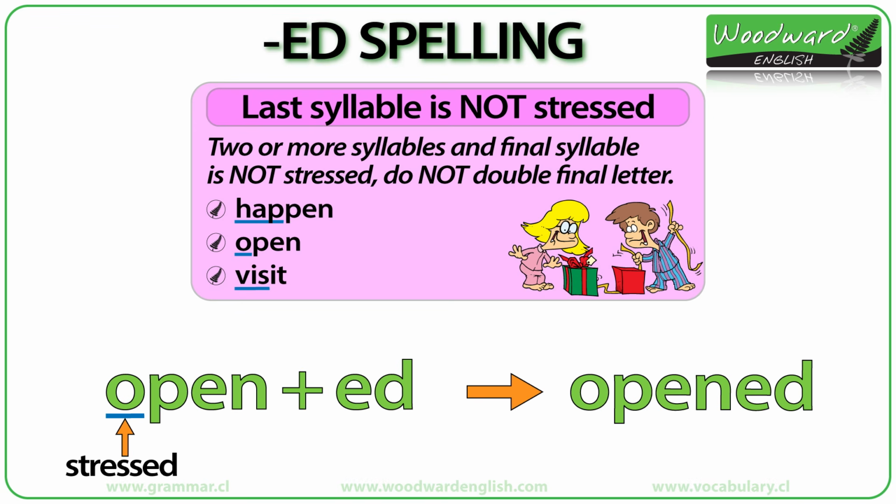The first syllable is stressed, so we just add ED to the end of each. Happen becomes happened. Open becomes opened. Visit becomes visited. There are a couple of exceptions to this rule, like the word kidnap, though more information about that appears on our website.